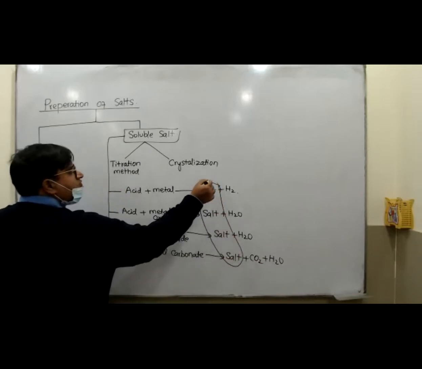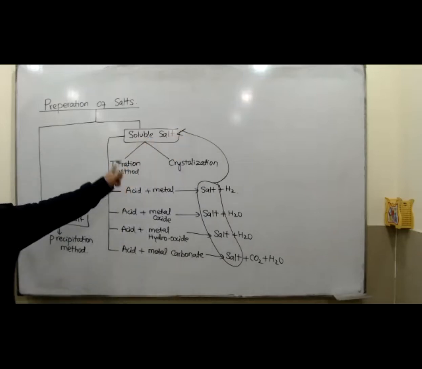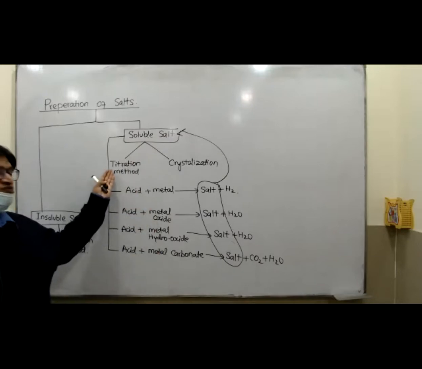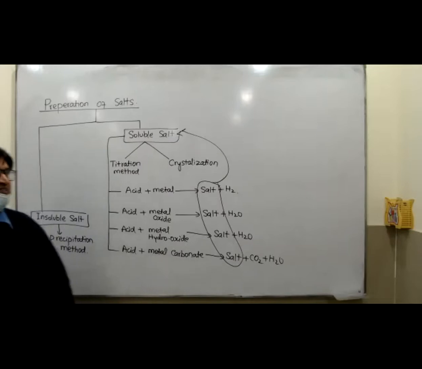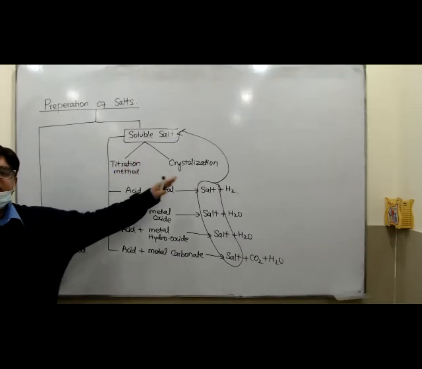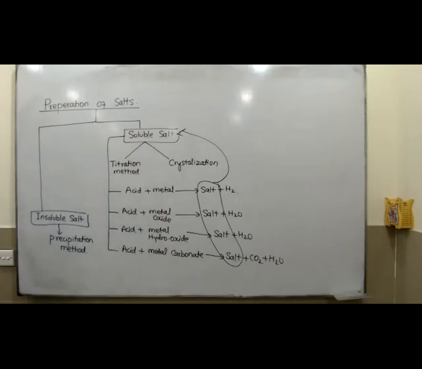And the salt produced here is the soluble salt. But two methods are used for its preparation. The first one is the titration method, and the second one is called the crystallization method. We will discuss these two methods separately.